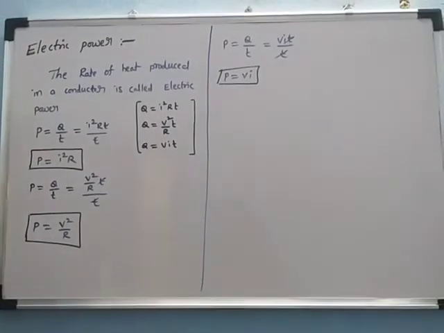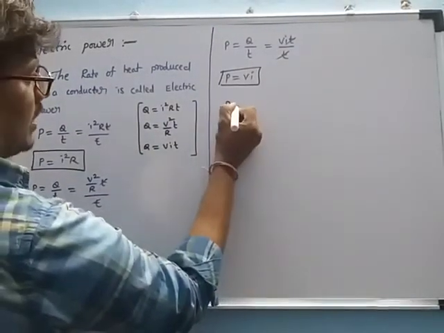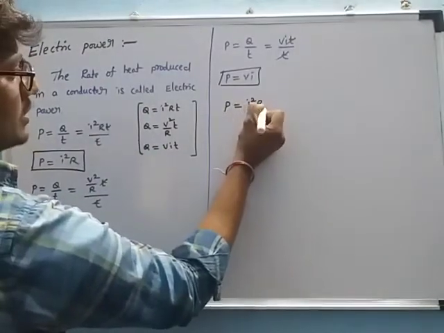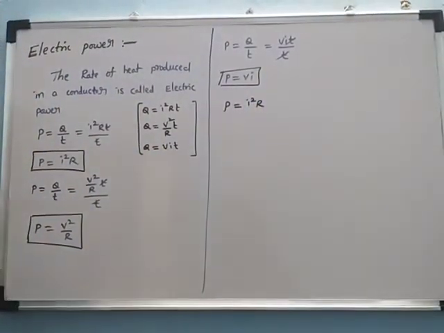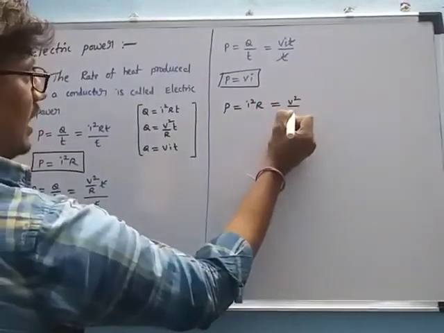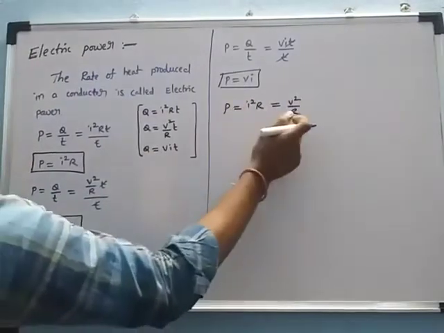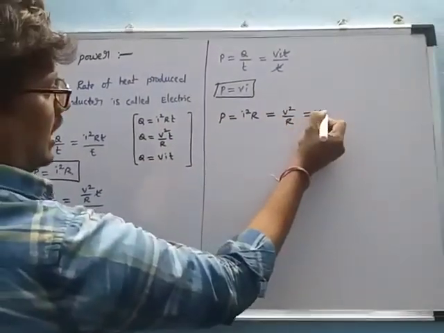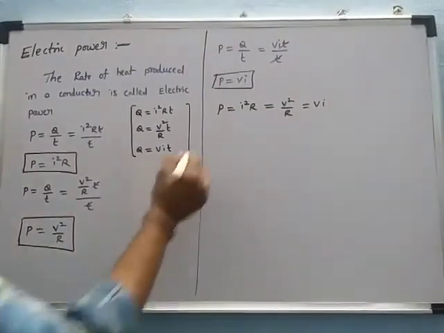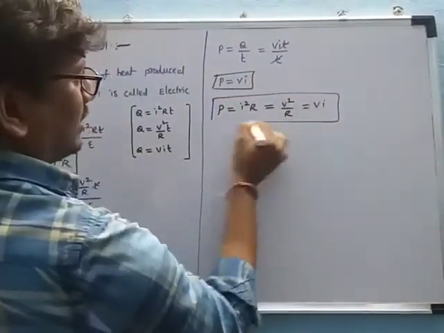Then we can write the common expression. The power is directly proportional to the square of the current and also the resistance, and is equal to V square by R, where it is inversely proportional to resistance and directly proportional to the square of the potential difference. These three equations are called the electric power.